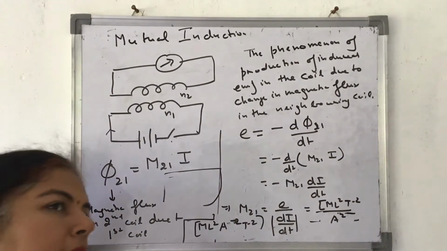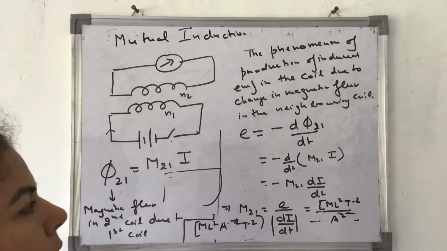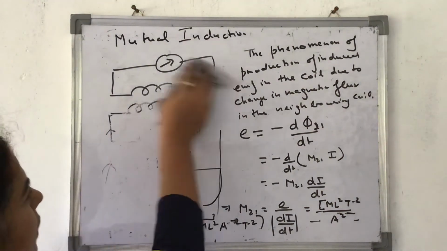SI unit as before is Henry. Now again we can define 1 Henry over here. Yes. How will we define 1 Henry?